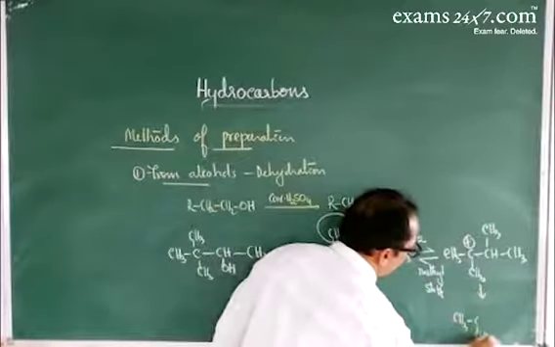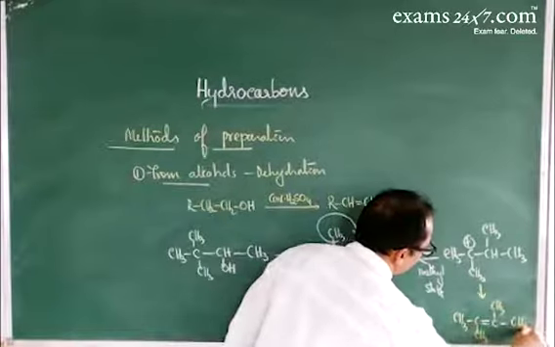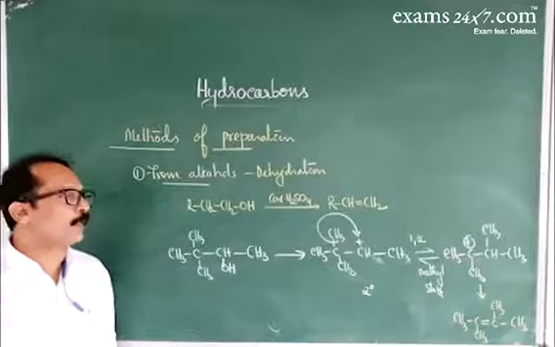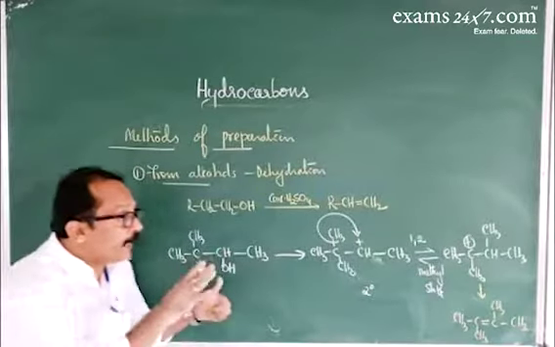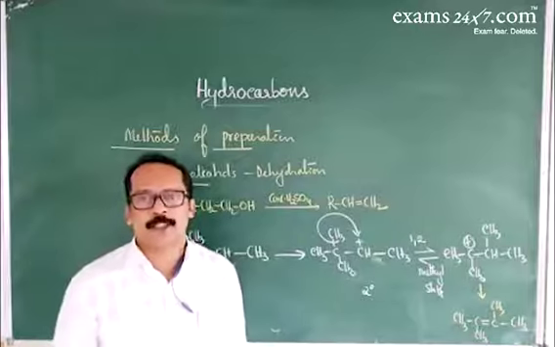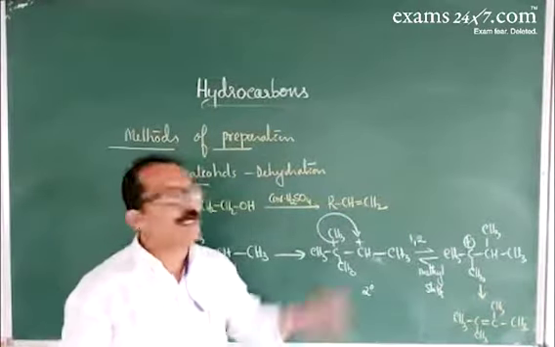CH3, CH3, double bond, CH3, CH3. It gives 2,3-dimethyl-2-butene. The same kind of mechanism is observed in the case of dehydrohalogenation. When haloalkanes undergo dehydrohalogenation, that gives alkene.